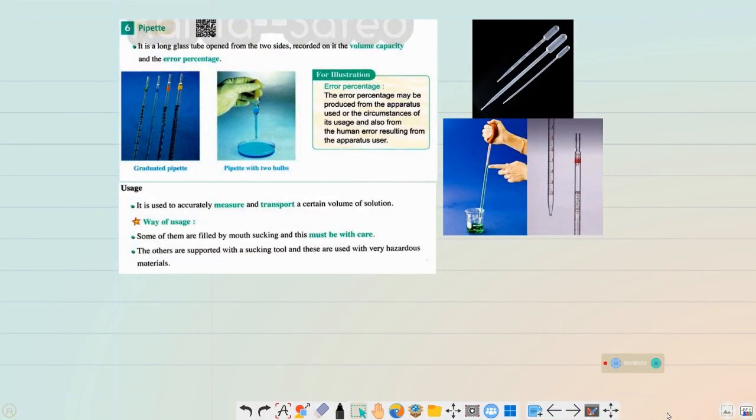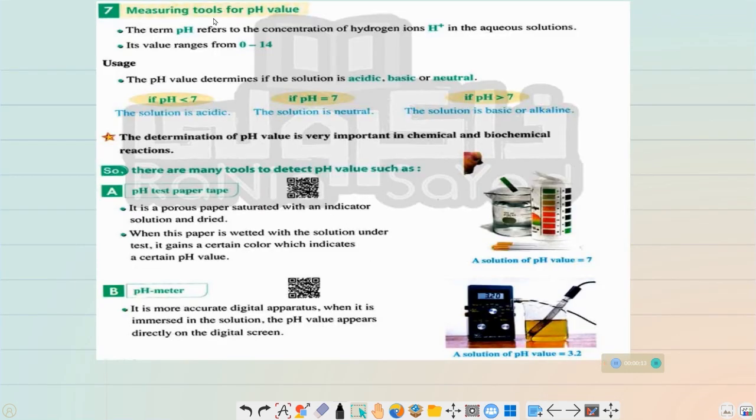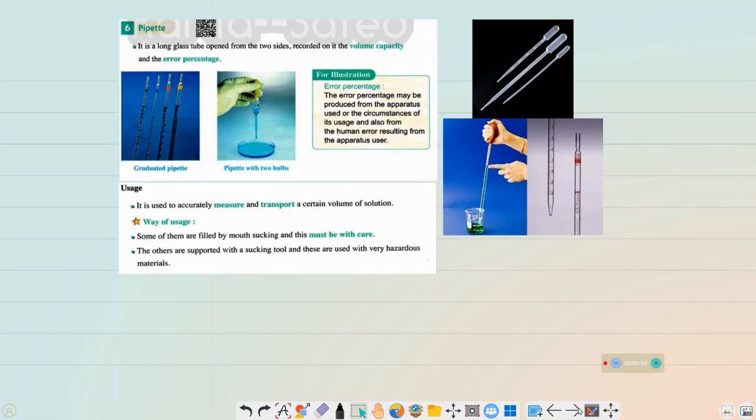Now we still have two pieces of equipment to speak about. The first one is the pipette, and the second one is the pH meter. Okay, great. Let's start with the pipette.